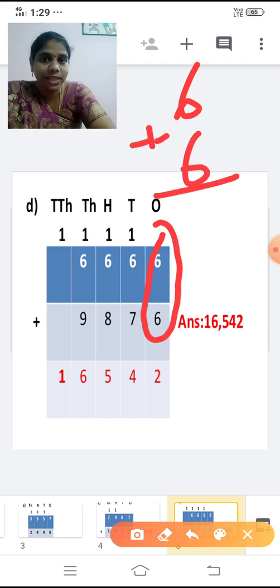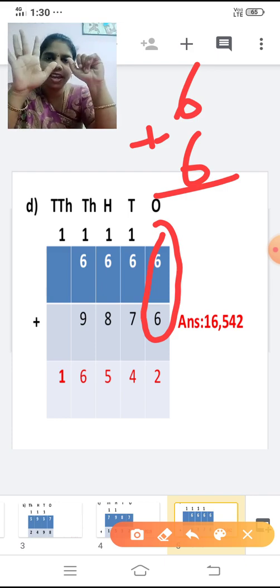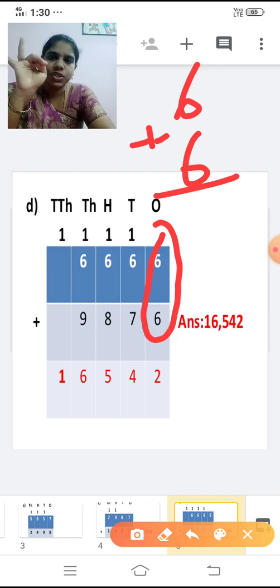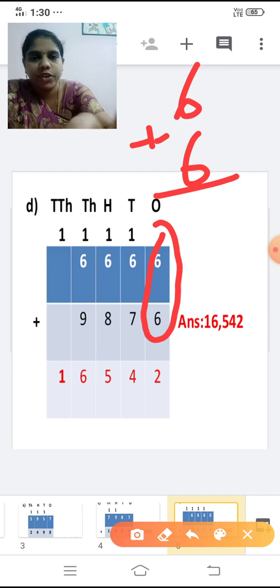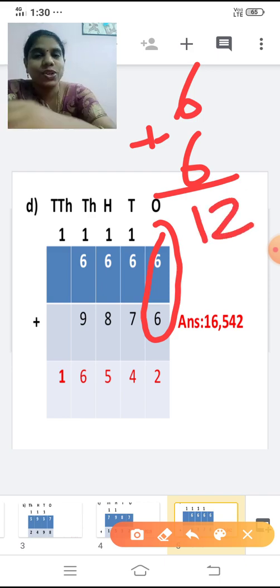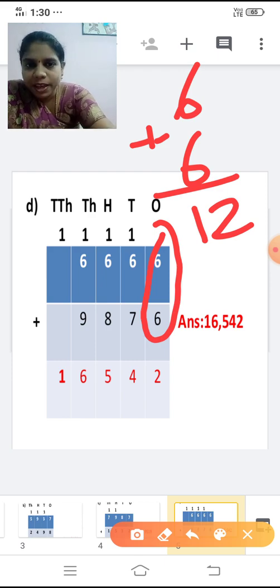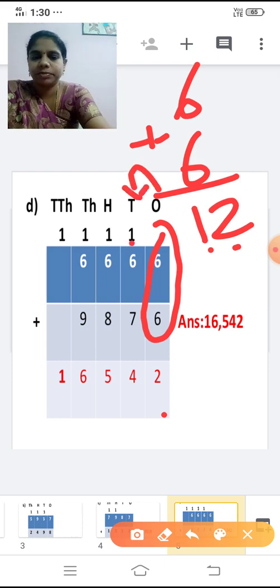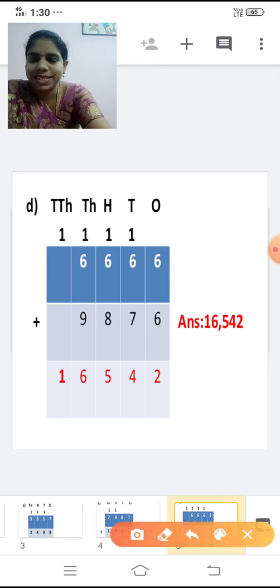Add 6 to 6 and tell me the answer. You're going to tell me the answer now. Think and tell me. Keep 6 in the mind and add 6 more to it. So after 6, 7, 8, 9, 10, 11, 12. If you add 6 to 6, the answer is 12. So it's a 2-digit number. So what to do? Write 2 in the ones place and this one is carried over to the tens place. So 6 plus 6 is 12. 2 I am writing it here. 1 I am carrying over to the next place. That means the tens place.